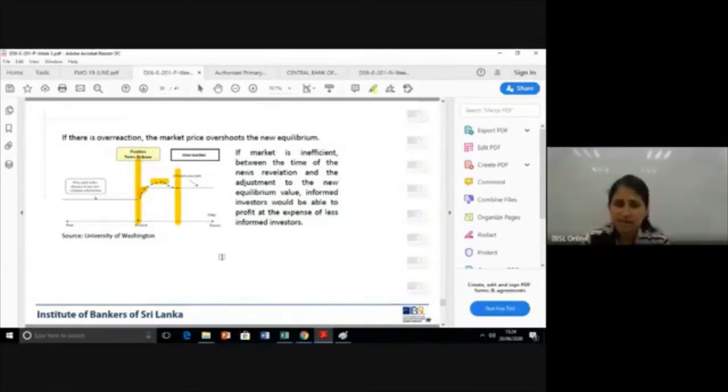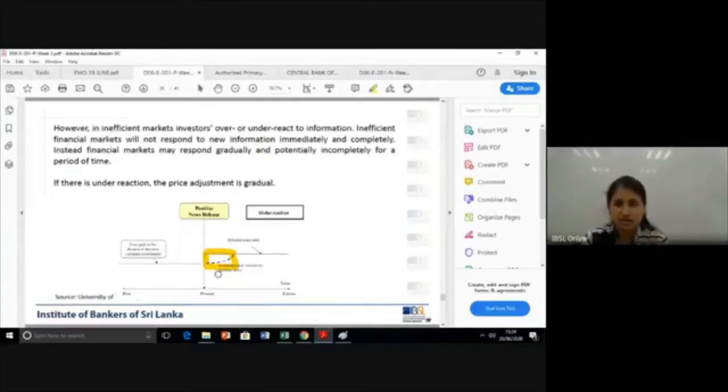Now the same thing can happen in terms of negative news as well. Okay. Think if it's negative news and they overreact and they immediately sell. Think the price is 10 rupees, news comes out, it is negative, no doubt about it, but the investors overreact to the negative news, so they immediately sell. So a 10 rupee share becomes maybe 2 rupees. Ideally, it should come down only to 7 rupees, but they overreact so much, it goes to 2 rupees. What happens? You're going to lose if you hold.